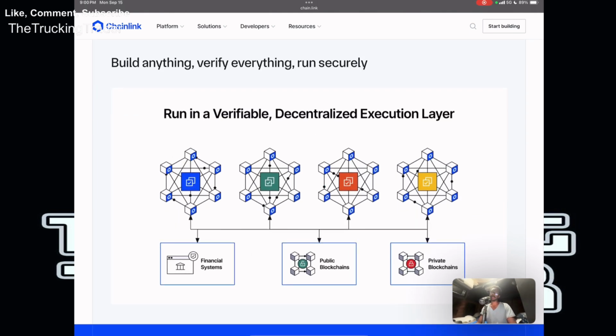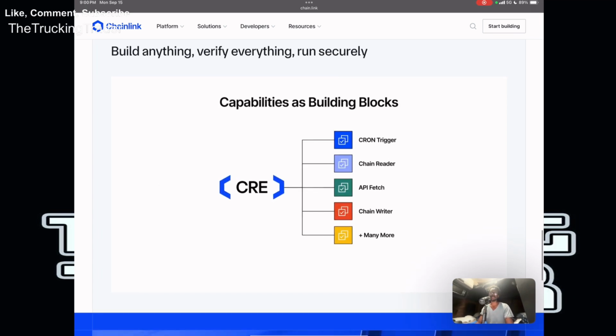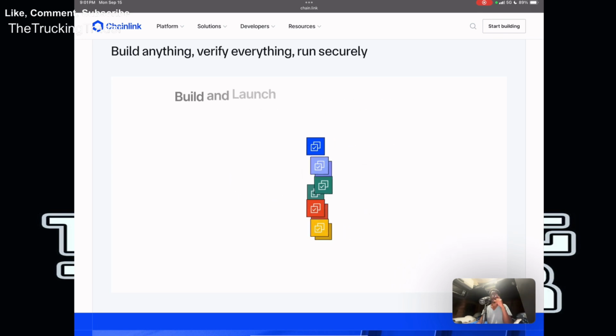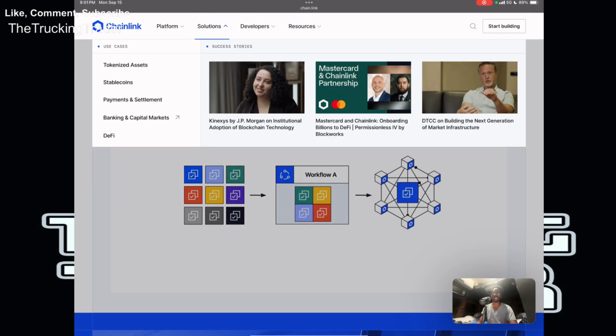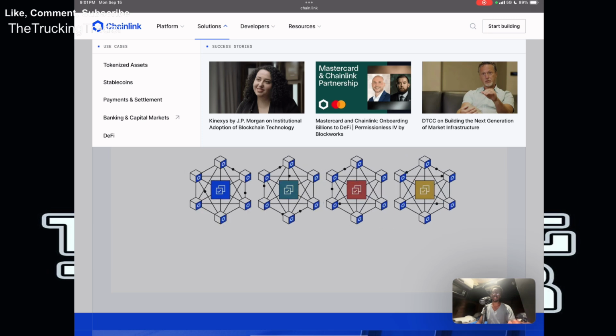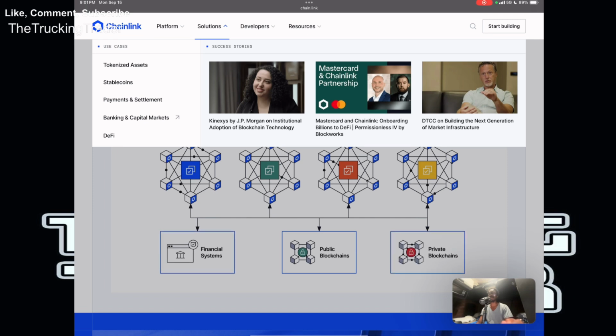Just look at this website one more time. This is beautiful, right? They're pretty much talking about everything on this website. They got developers, right? You can come in here and build. They tell you all of the different use cases: tokenized assets, stablecoins, payment and settlement, banking, capital markets, DeFi.